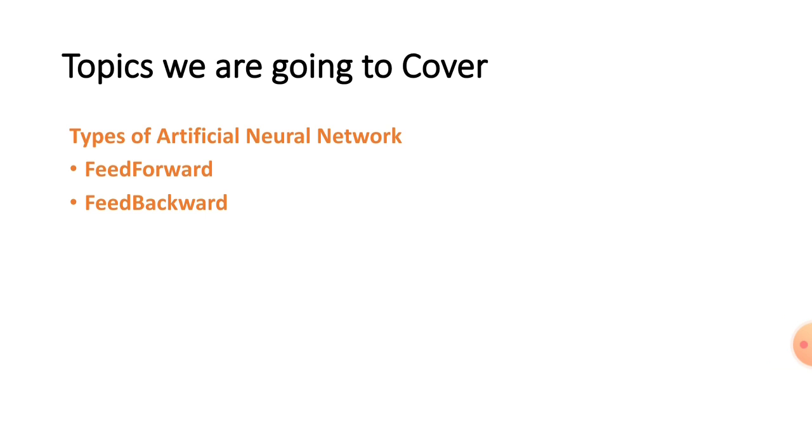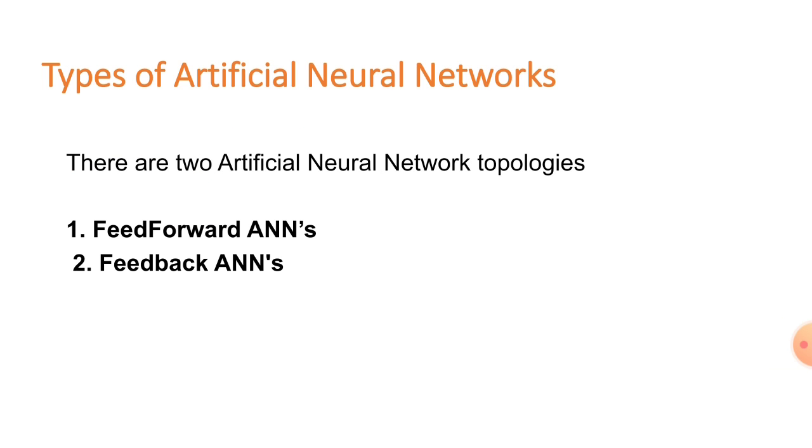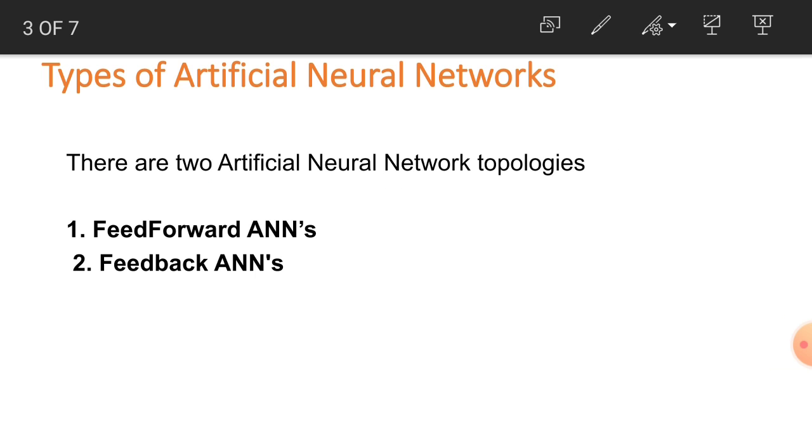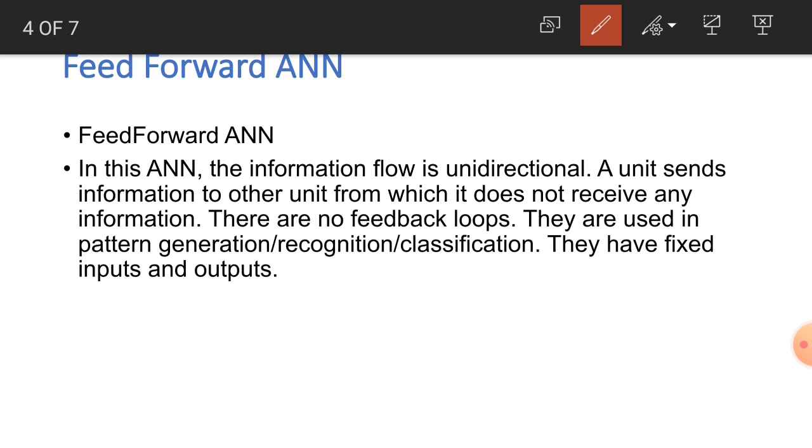So our main topics today, we will cover the types of artificial neural networks. Under this we will cover the feed forward artificial neural network and the feedback artificial neural networks. So these are the types of artificial neural network: feed forward artificial neural network and the feedback artificial neural network. First of all, we will see what is feed forward artificial neural network.